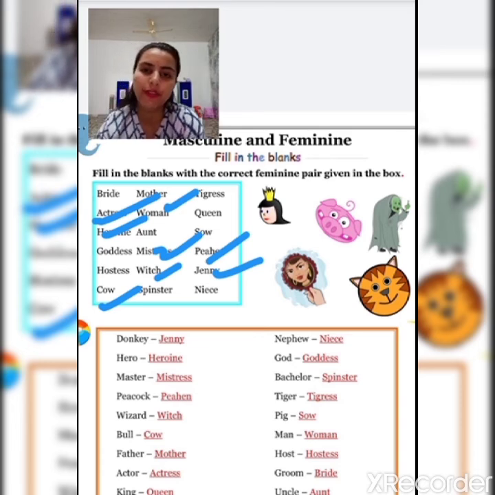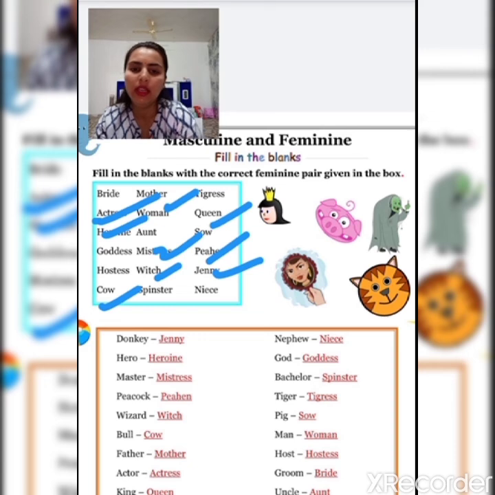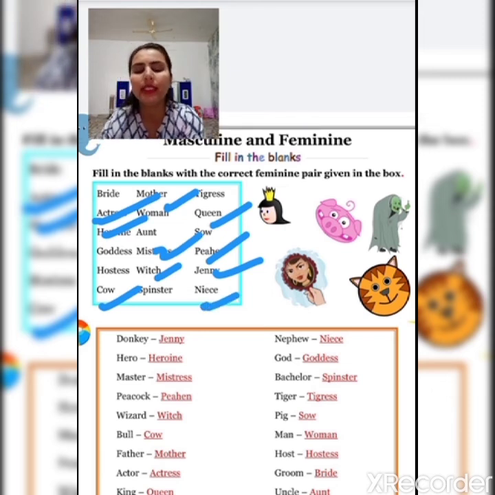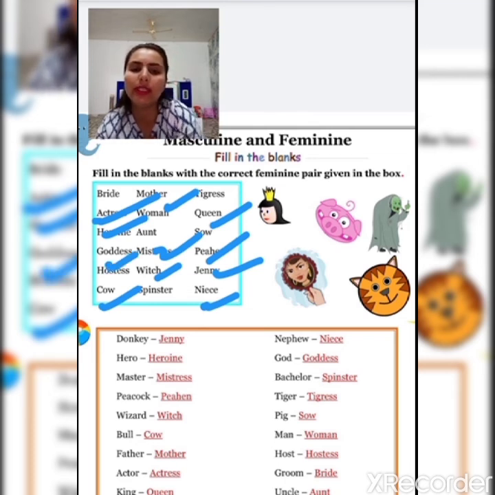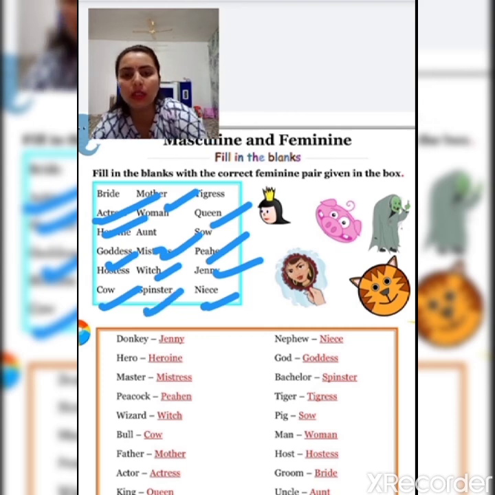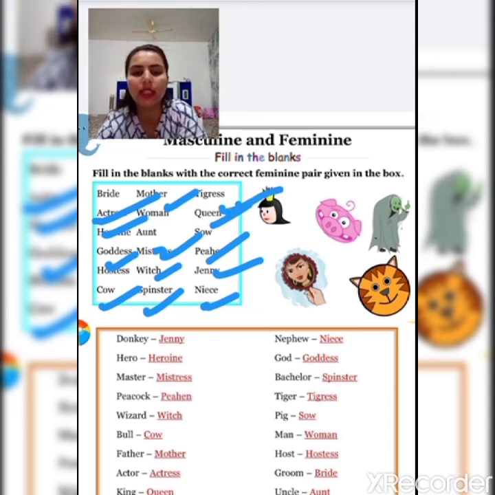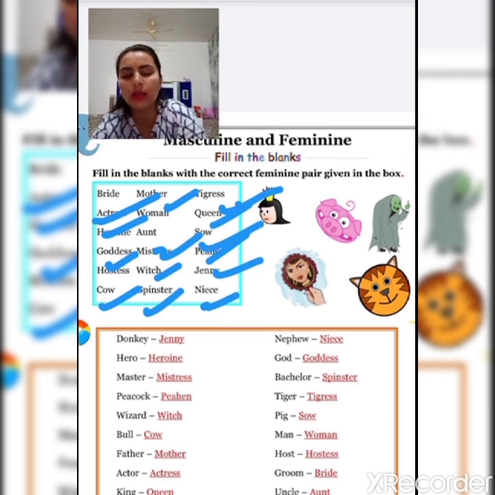Next is king. The feminine of king is queen. Next is nephew. The feminine of nephew is niece. Similarly, next is god. The feminine of god is goddess. Next is bachelor. The feminine of bachelor is spinster. Next is tiger. The feminine of tiger is tigress. Next is pig. The feminine of pig is sow.